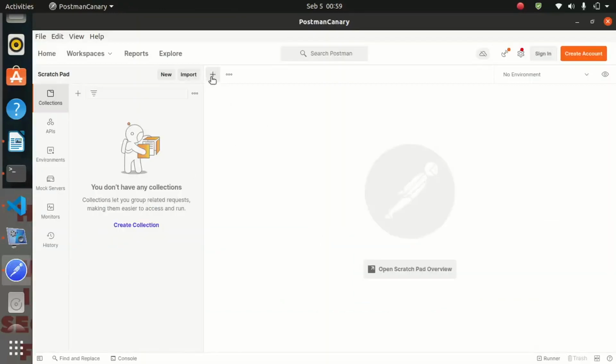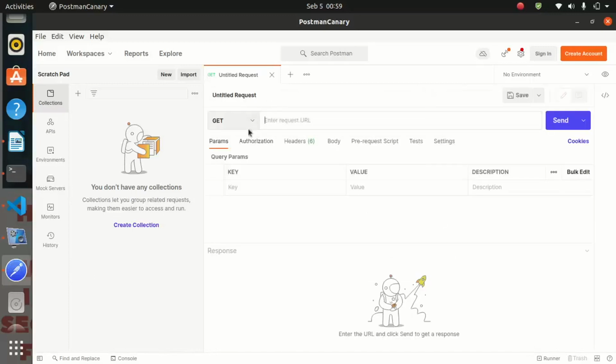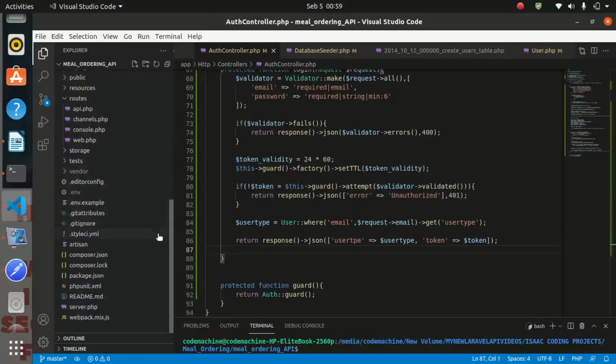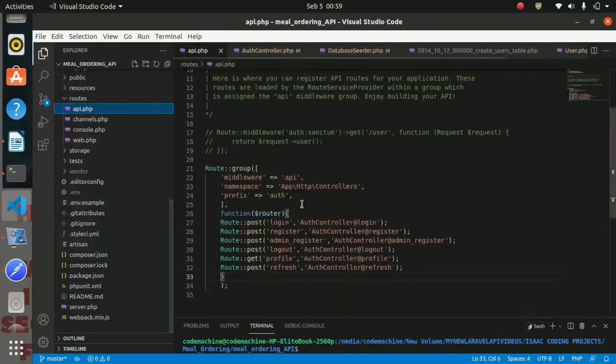So you click on new to create a new tab, and remember our login route was a post endpoint. If you can come back to the API, you are seeing login, it is post.